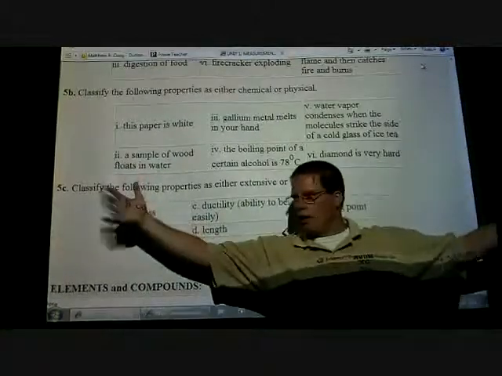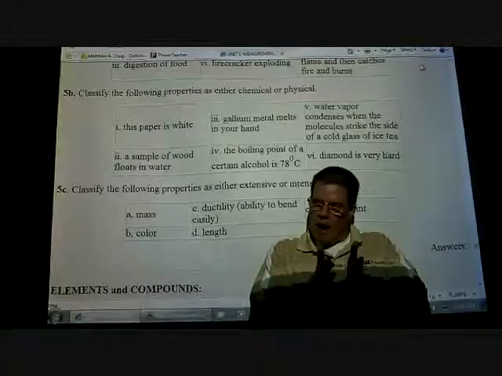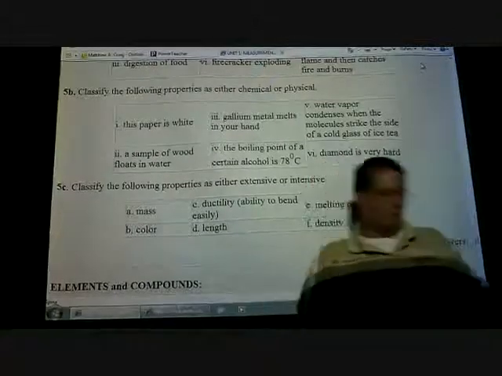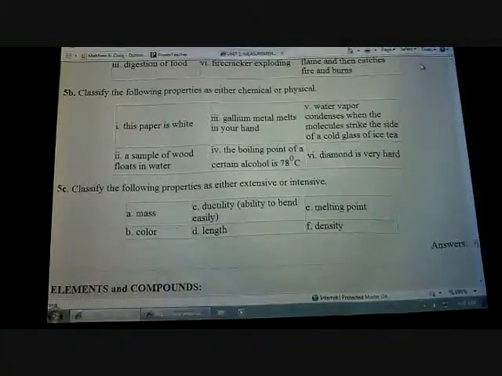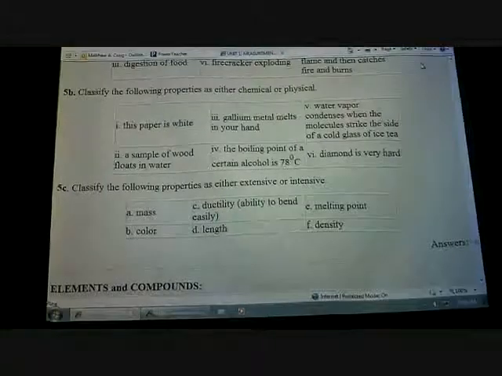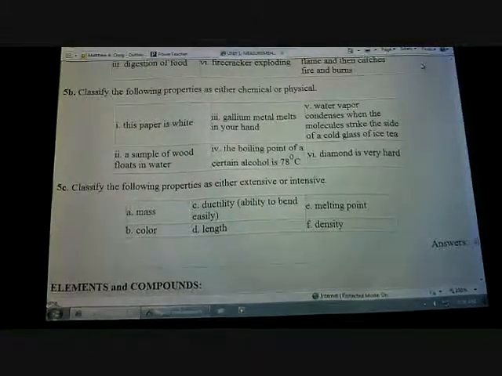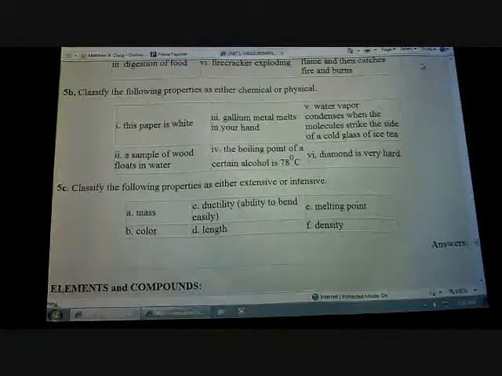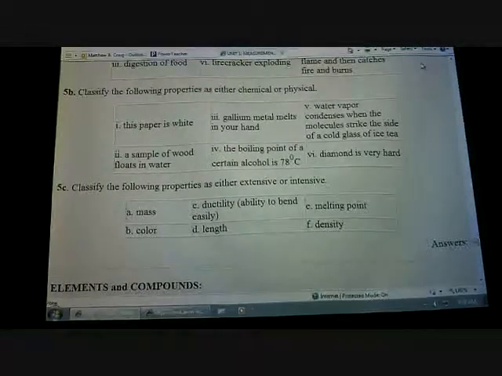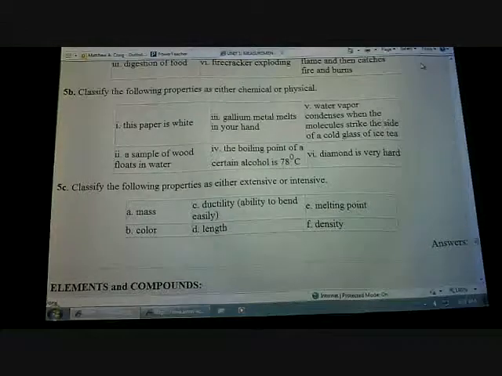Or a block as big as this room, the mass per centimeter cubed is still the same. Density is not mass and length, that's actually an intensive property. That's your homework.